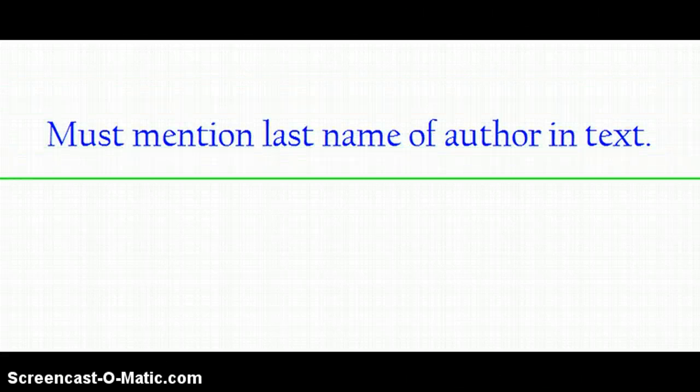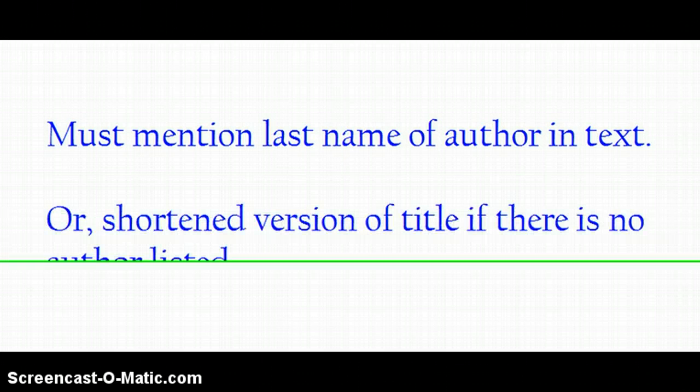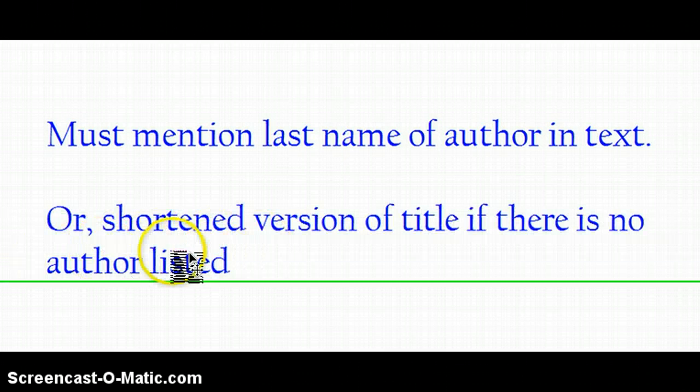Alright guys, here's just a quick little video on doing your citations in text for the research that you're using in your paper. Now anytime you use someone else's ideas in your paper, you have to mention the last name of the author in the text, and there's two ways you can do it. Now some of the resources may not have an author. If that's the case, you use a shorter version of the title. I'm going to give you an example of each of these.